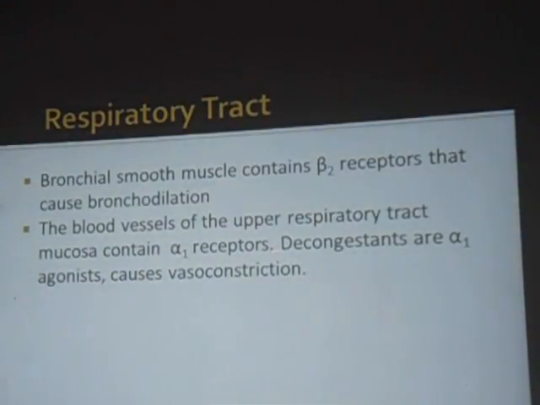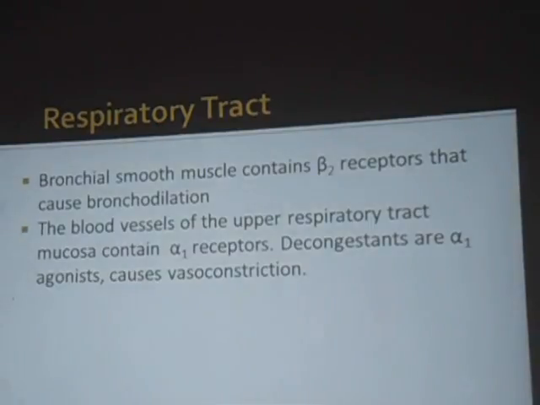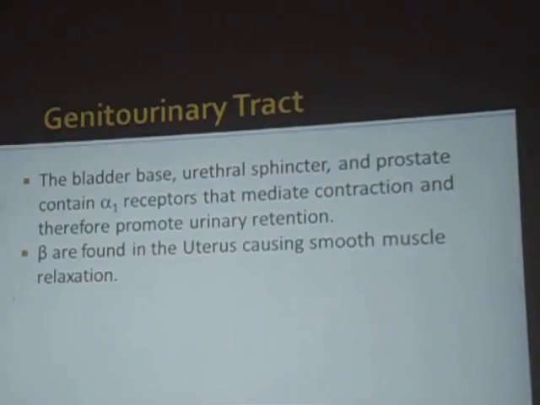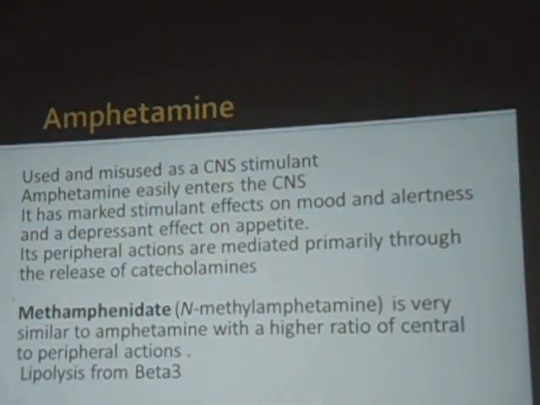So respiratory tract, we have discussed salbutamol and salmeterol. What is the clinical significance of salbutamol and salmeterol? Genitourinary tract, what can they do? They can mediate the contraction and cause urinary retention. So amphetamines, in the last class, this was the last slide I remember. Most commonly they are used as a CNS stimulant. Initially we can give in case of sleep disease or sleepiness, but when they are abused, they have side effects.